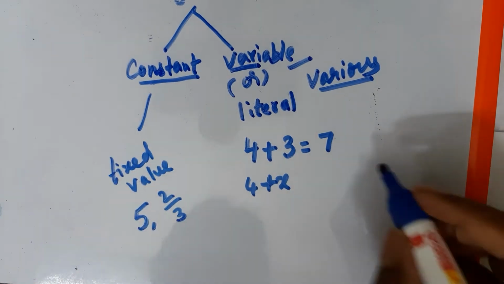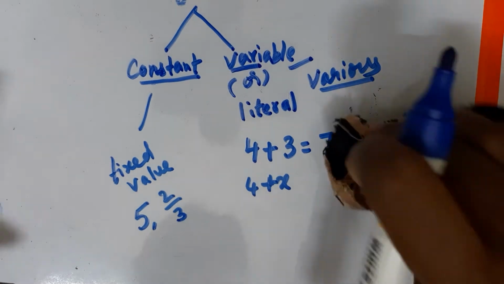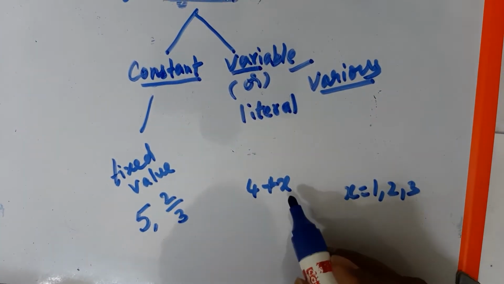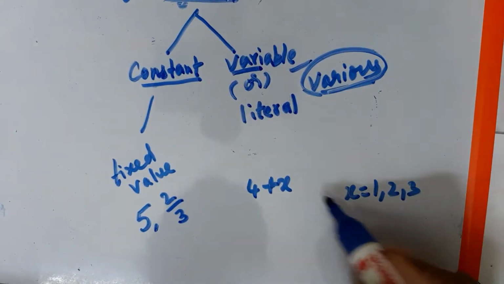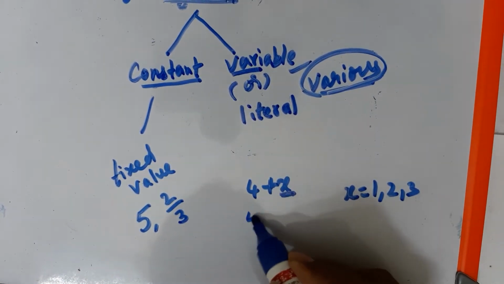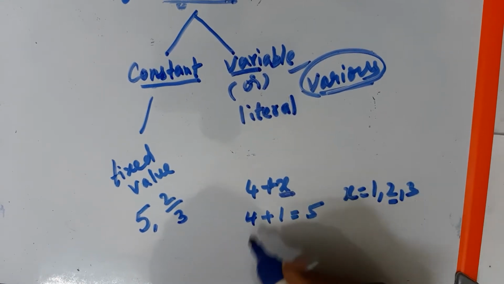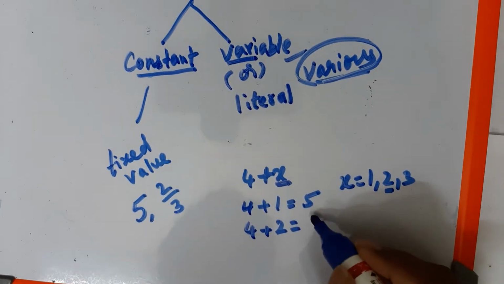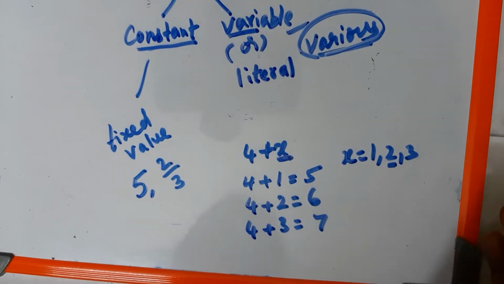If I write x equal to 1, 2, 3 and substitute the value of x, giving various values to this variable, the value will change. 4 plus 1 is 5. Now I will take 2: 4 plus x, where x equal to 2, it is 6. 4 plus 3 is equal to 7.